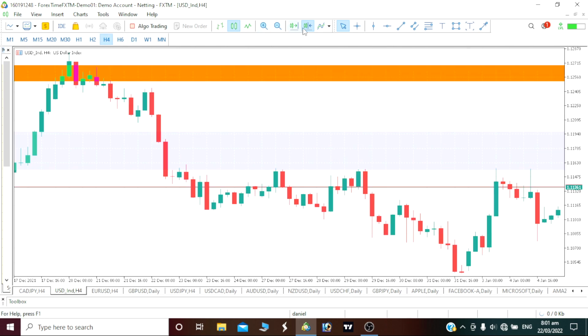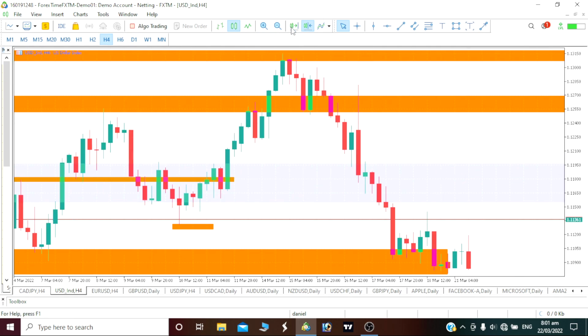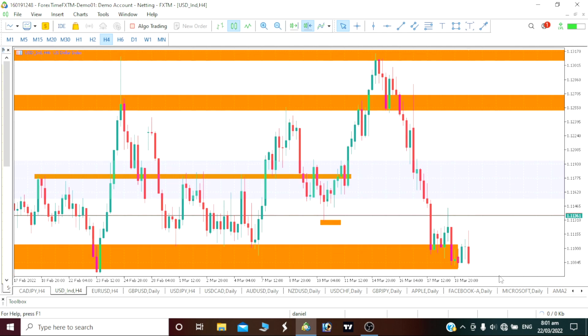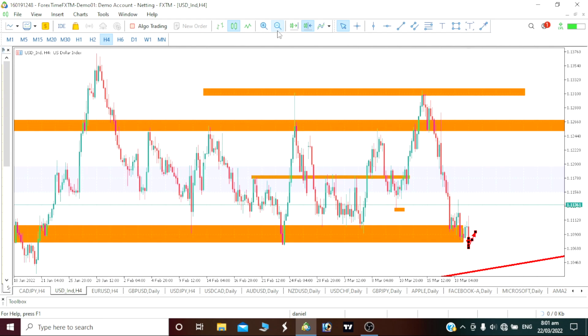So let's analyze on our 4-hour time frame. We can see on our 4-hour time frame it is still bearish, so we would want to be going down. Let's see if our price will push down a little bit, then we should be able to see some push up, and let's see if our price will continue to push down or it will actually reverse. But I believe that our price will continue to push down.